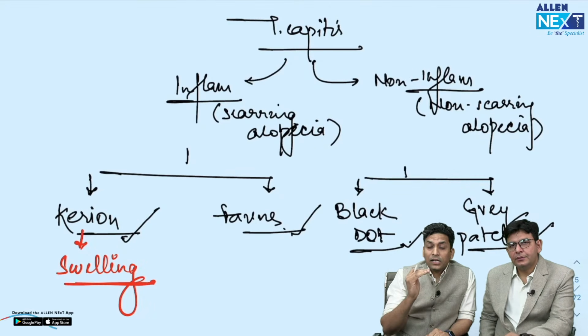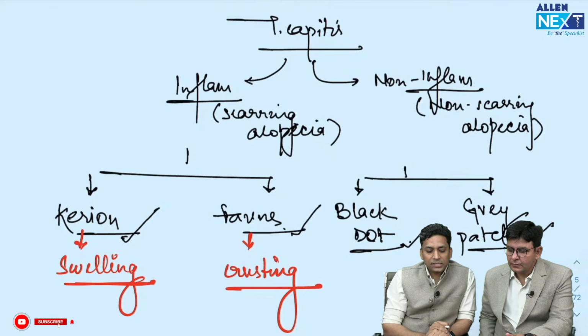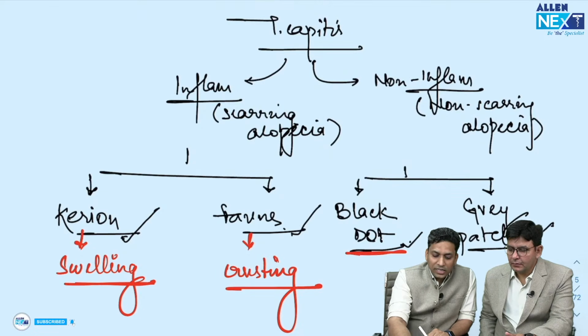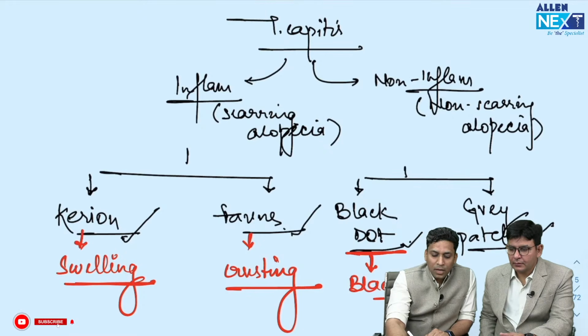But if the examiner is talking about crusting, so if there is a thick crust over the scalp, then it is favus. If you can see small black dots on the scalp, then it is probably the black dot type. And if you find a grayish patch with scaling, then it is the grey patch type.